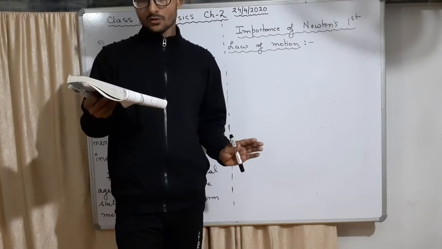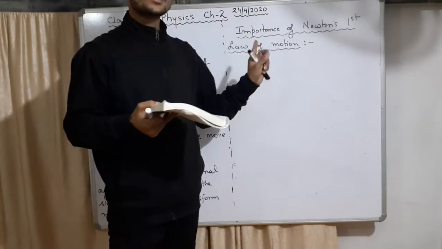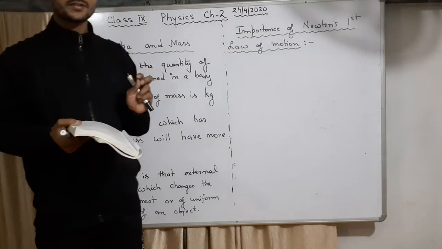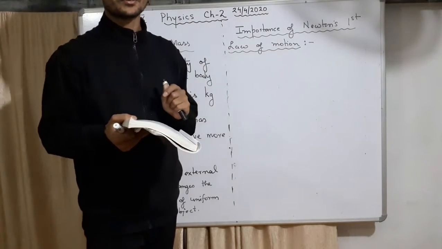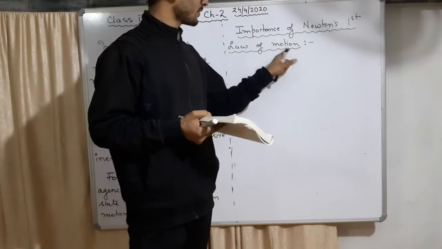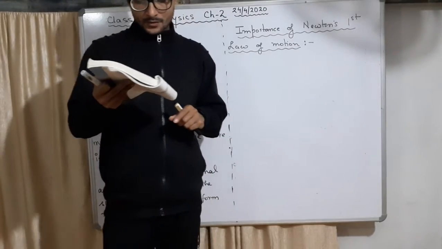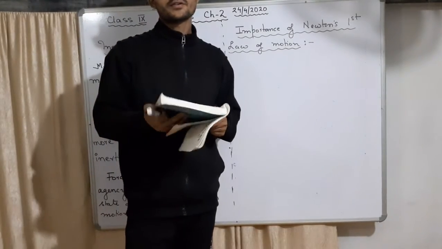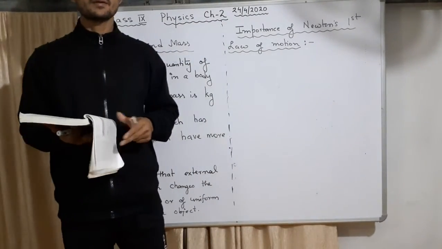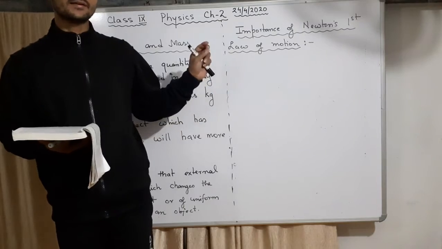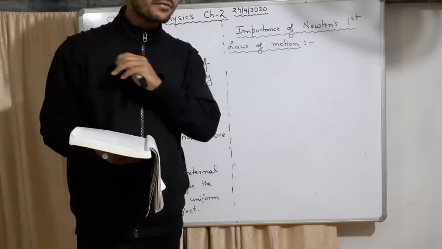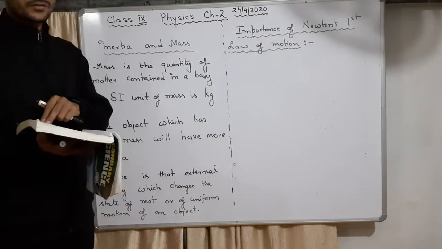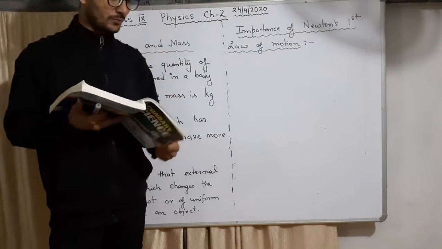It is also known as the law of inertia, because the inertia definition is also the same. Inertia says don't change until some external force acts on you, and the same is Newton's first law. It established that inertia is the fundamental property of all matter in the universe. From the first law we came to know that inertia is present in everything. Whichever has mass will have inertia in it. It is universal, meaning for everything it is true.